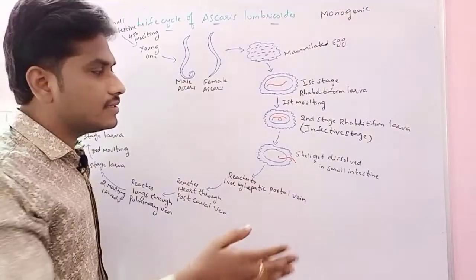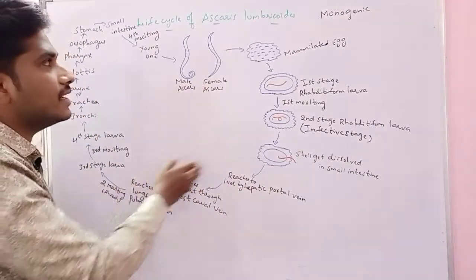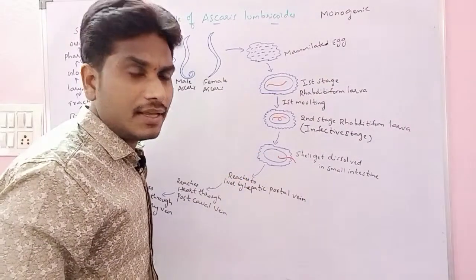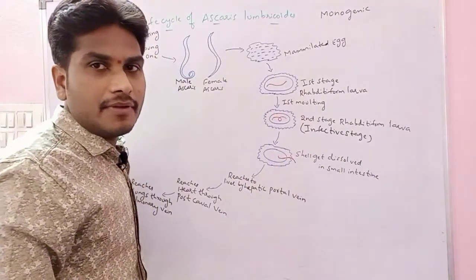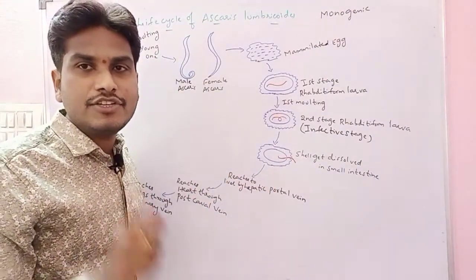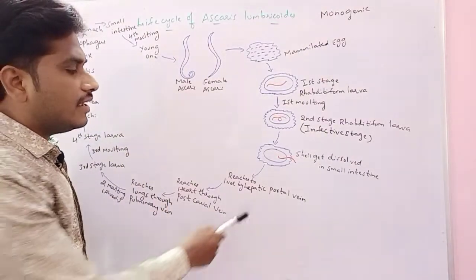That's why we call this complete thing extra intestinal ascariasis here, right? What is happening particularly here? Whenever the second stage rhabditiform larva comes outside the small intestine, first of all what is happening? It is reaching the liver. How is it reaching the liver? It is reaching the liver by the hepatic portal vein.